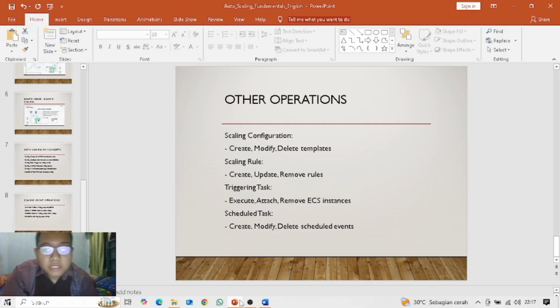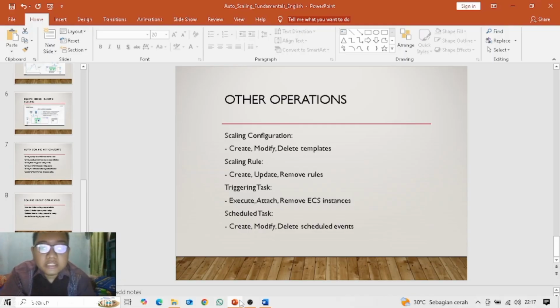And then the other operations are for scaling configuration. In scaling configuration, the operations are create, to create the templates used when instances are automatically added or scaled out, and then modify, to update the scaling configurations, and then delete, to remove the templates of scaling configuration.